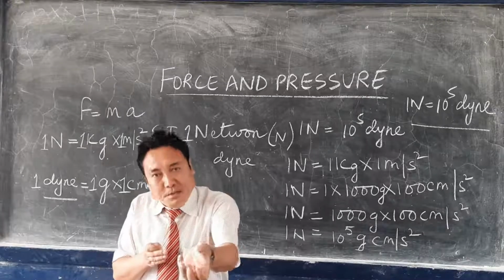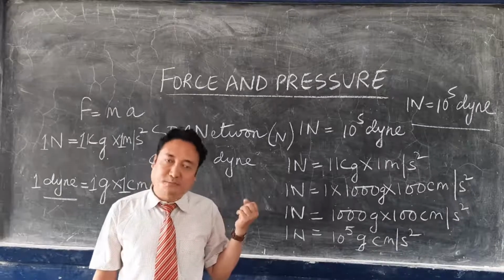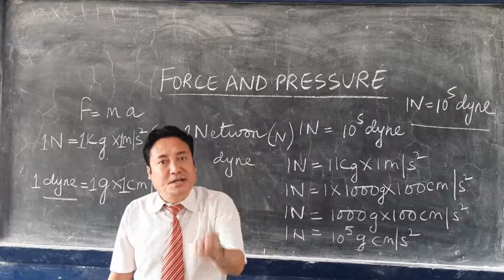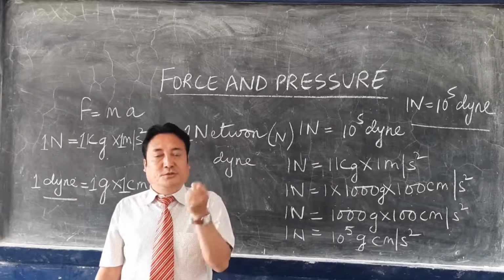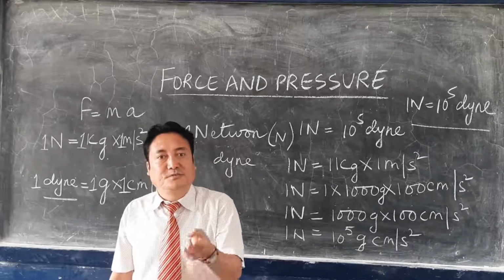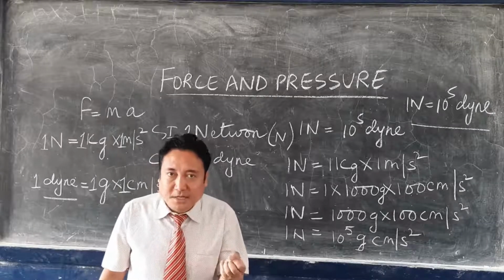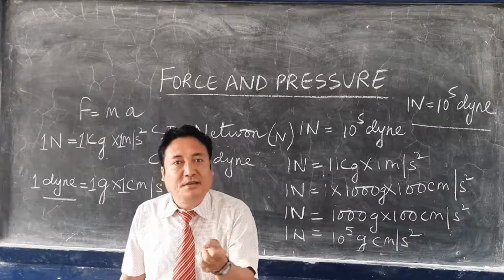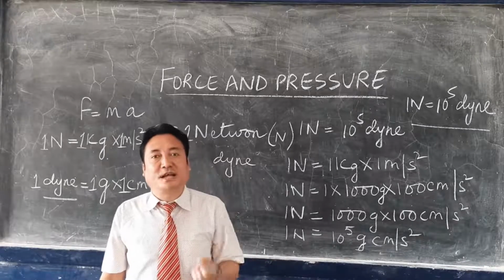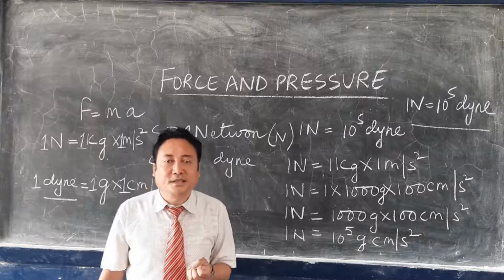If I pull the table towards me, that is backward, the table will also move backward. So whichever direction you apply the force, the body will move in the direction of the applied force. So, when a force is applied on a rigid body which is free to move, the body will move in the direction of the applied force and travel in a straight line. That motion we call a translational motion.